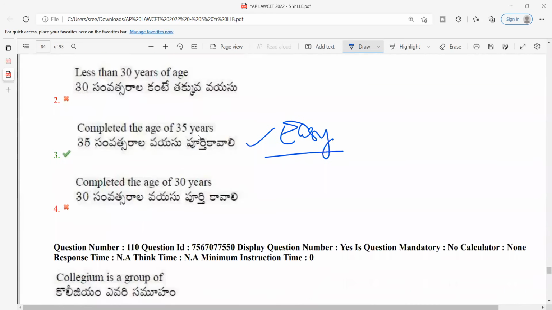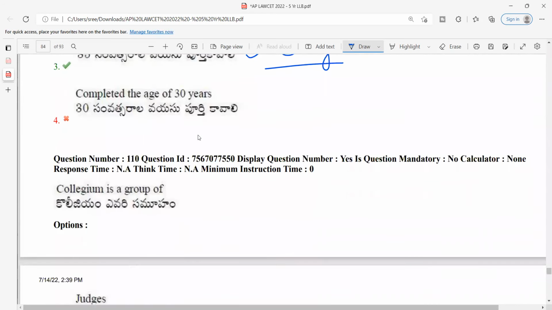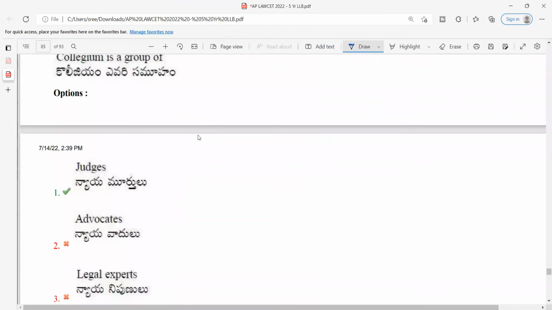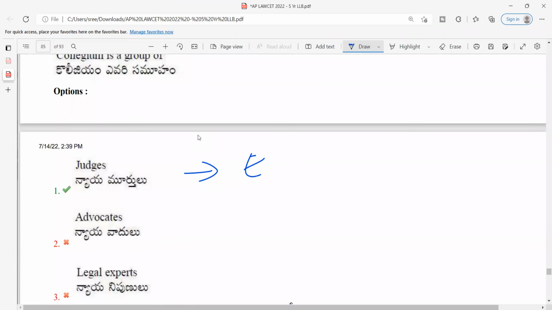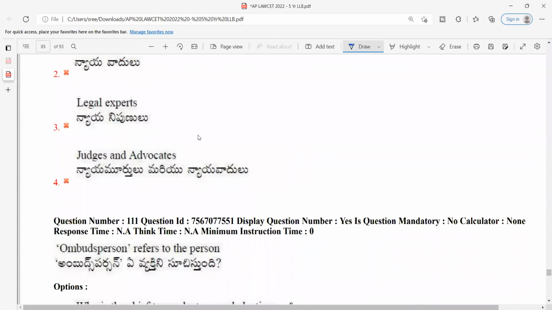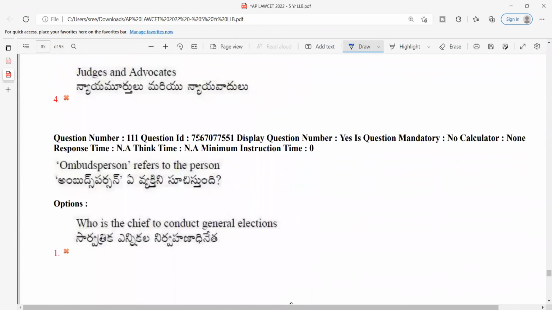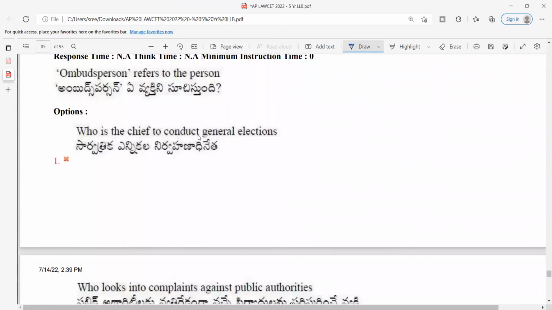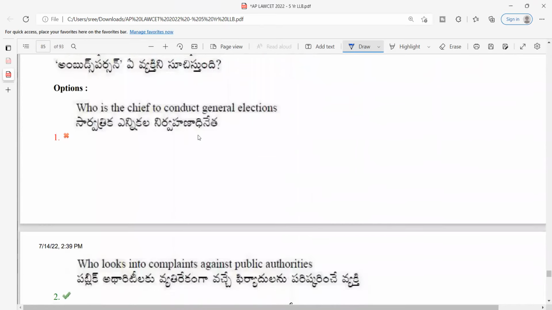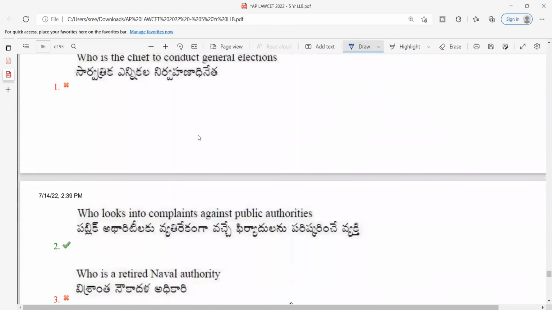Next. We discussed it in the classes. Collegium is a group of what? Again, a straightforward question. It is judges. So again, I would rate this particular question as easy. We discussed it in the Supreme Court chapter and even in our mock analysis. Ombudsman refers to. When we were talking about Lokpal and Lokayukta, I made a reference to ombudsman, which is there in Scandinavian countries like Norway, Sweden, and Denmark.